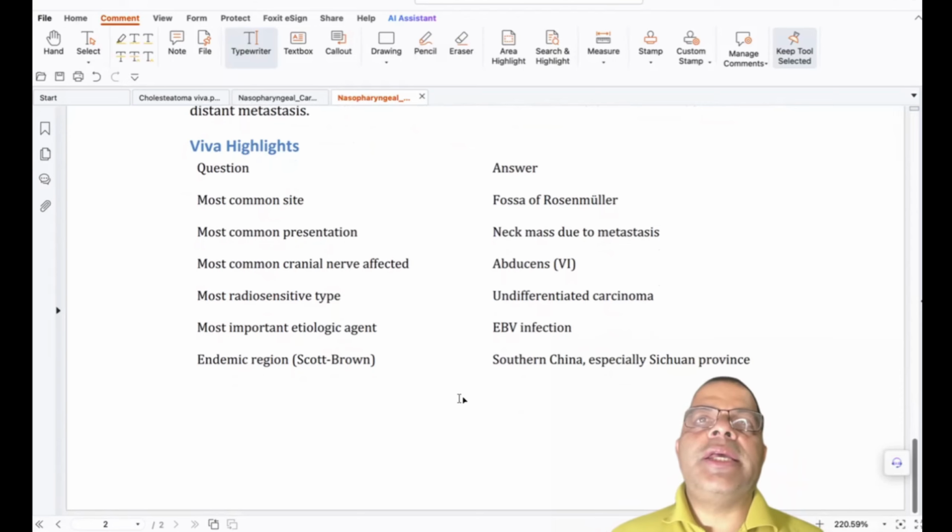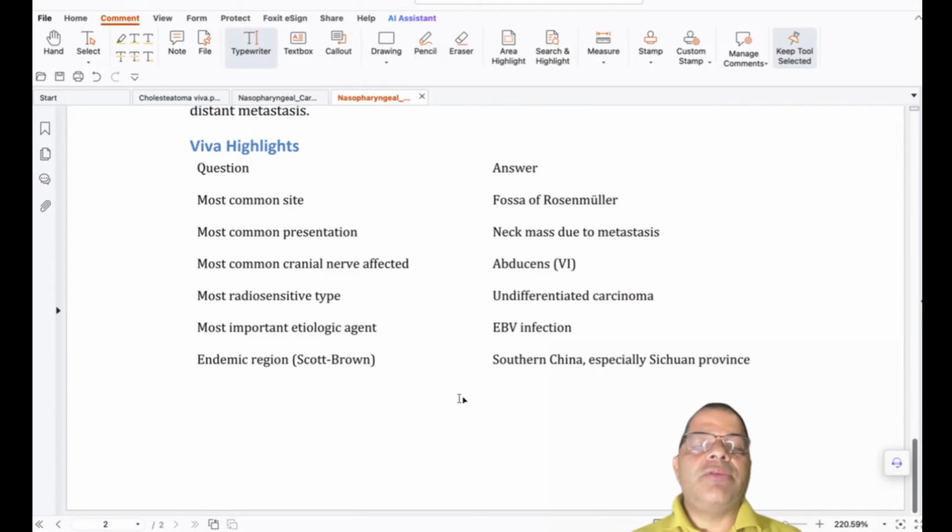What is the etiological agent? This is Epstein-Barr virus infection. What is the endemic region? It is southern China, especially Sichuan.